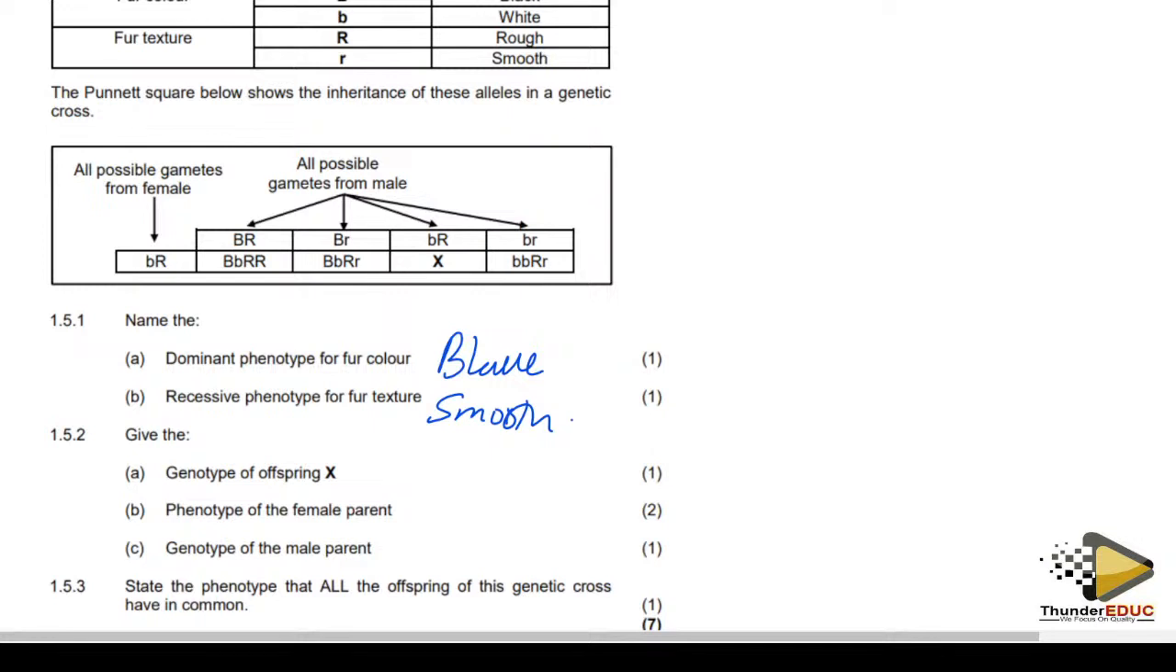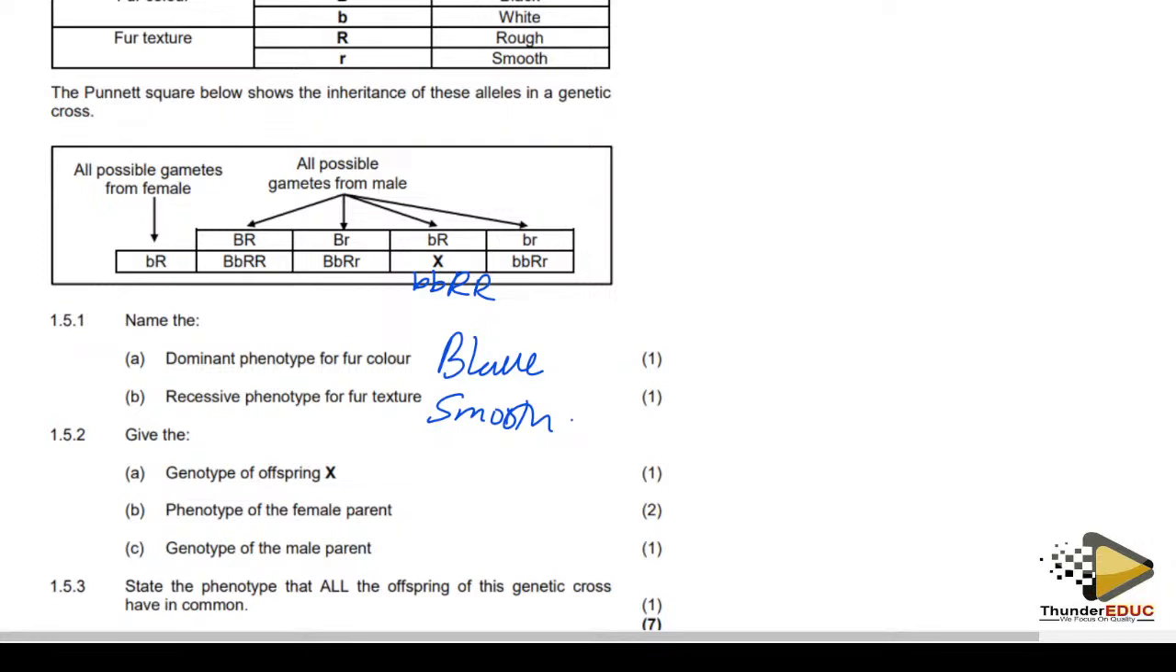Okay. So they are saying give the genotype of offspring X. They are saying genotype. So if you are saying genotype, then it means that you're going to come here and here. So it's gonna be small b, capital R. So that is the genotype for that individual.